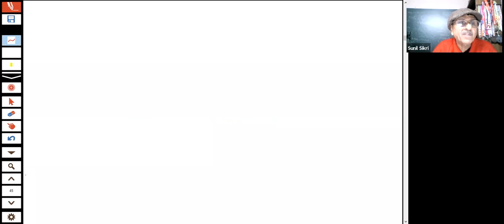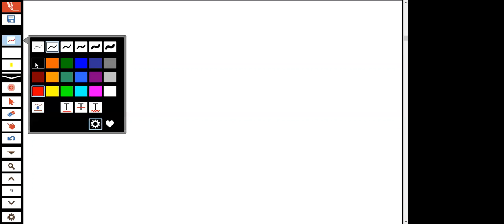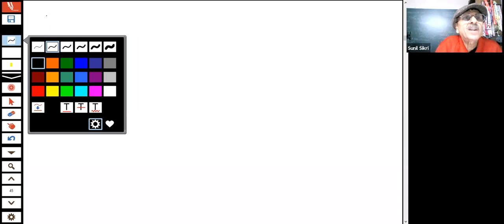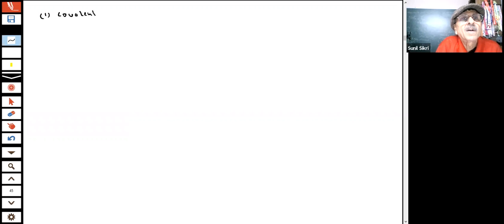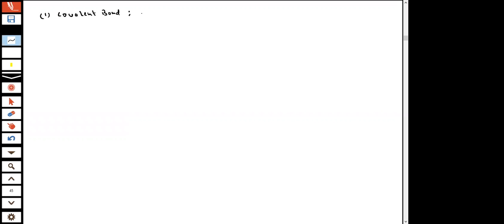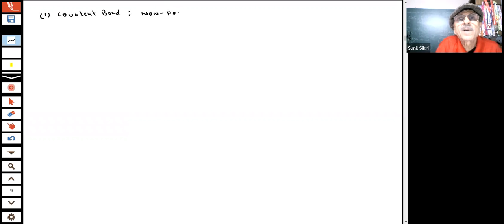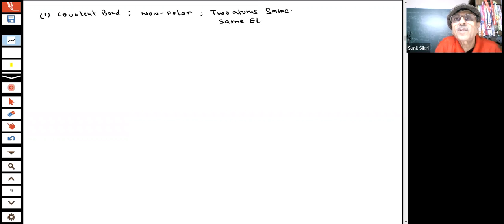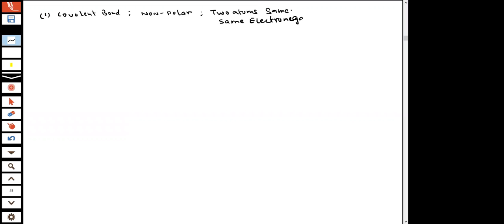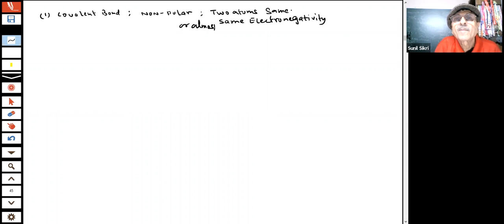Okay, students. So what I'm trying to explain, students, is that a covalent bond can be non-polar when the two atoms are the same, or have almost the same electronegativity. There could be more atoms than two also.